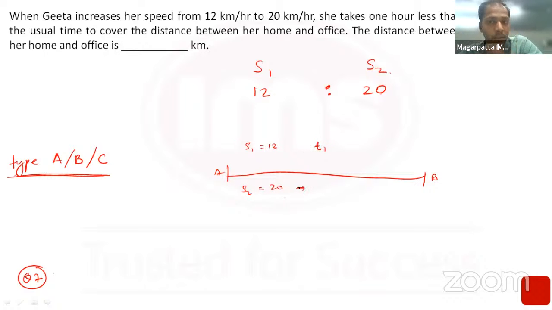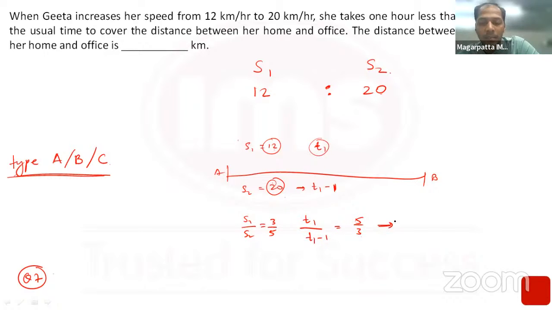As per the question, she takes 1 hour less, so T1 minus 1. Here the time will come in hours. But as per the relation of inverse proportion, if S1 upon S2 is 12 is to 20, that is 3 is to 5, therefore, first time upon second time would be 5 is to 3.